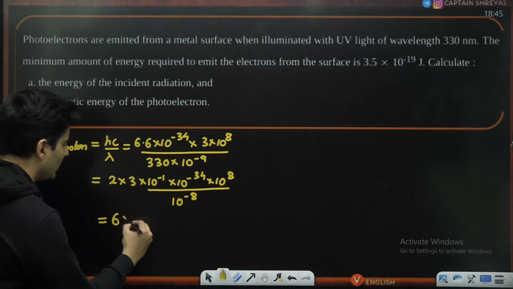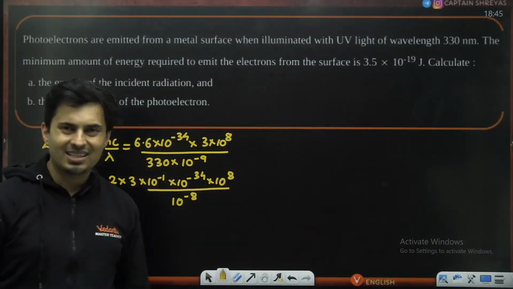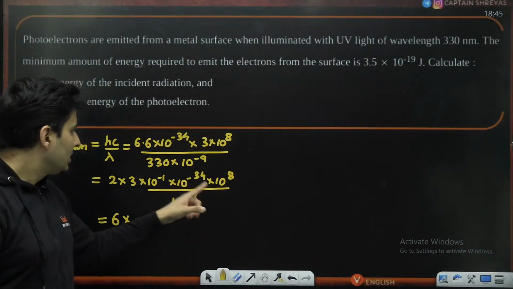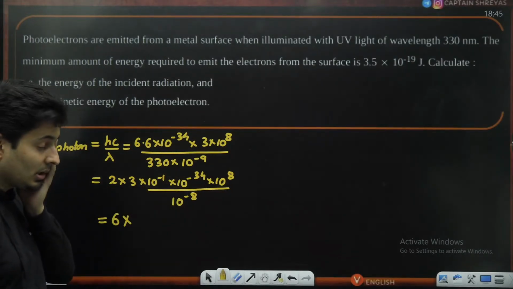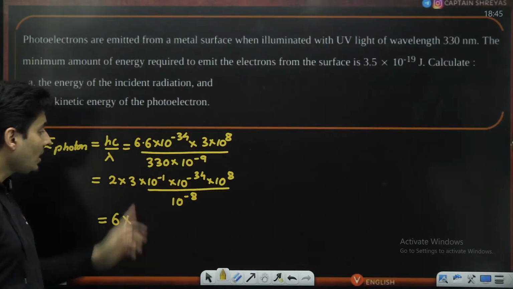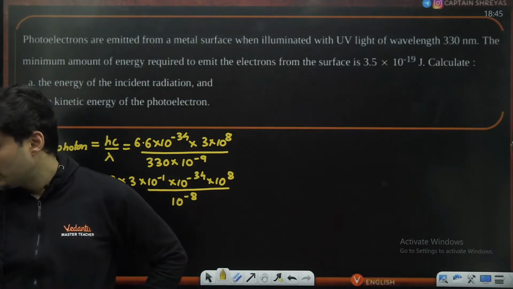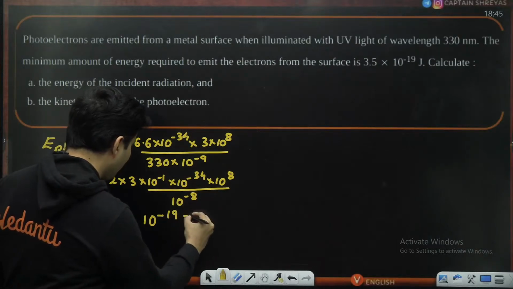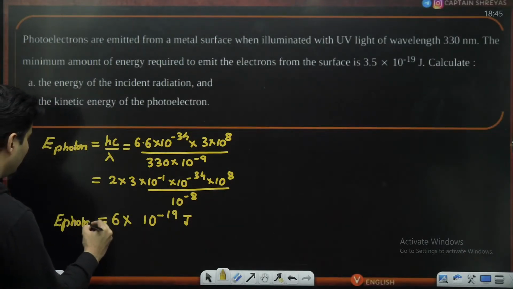Just check this out. So 6 into, what is this power? 8 goes on the top, becomes 8 plus 8, which is 16. Yep, 8 plus 8, which is 16. 16 and minus 34, this will become minus 18, and this will become minus 19. Just check it out, 10 to the power minus 19. Everyone, just check it out, 10 to the power minus 19 joules. So that is your energy of that particular photon.